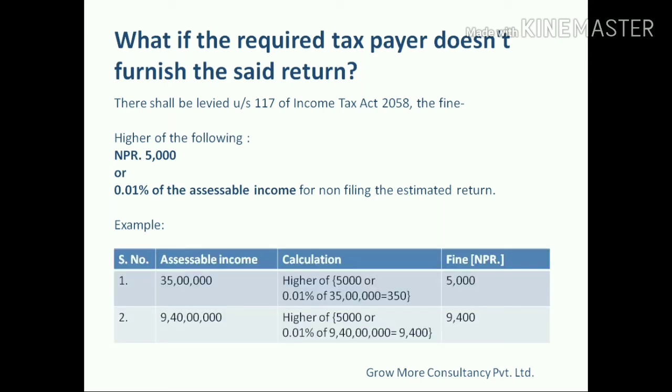For example, if his assessable income is 35 lakh rupees, he has to pay a fine of 5,000 rupees. If his assessable income is 9 crore 40 lakhs, then he has to pay 9,400 rupees as fine. You can see the calculation here.